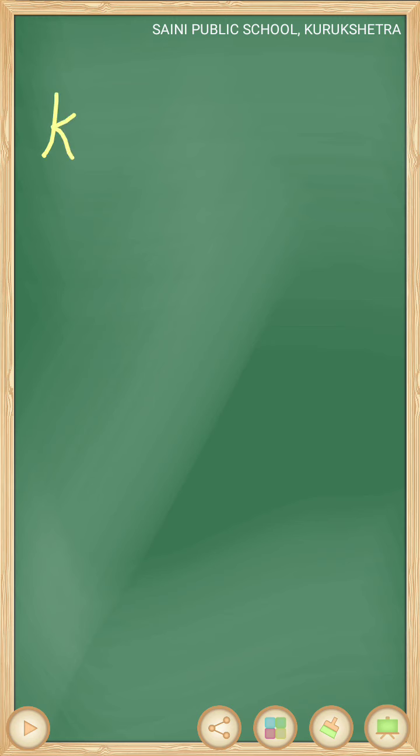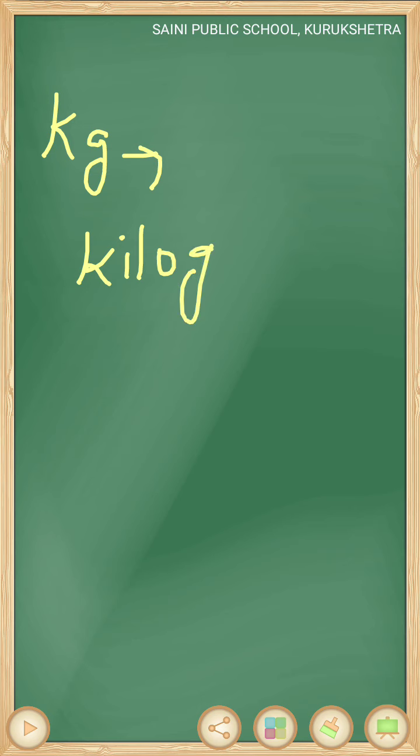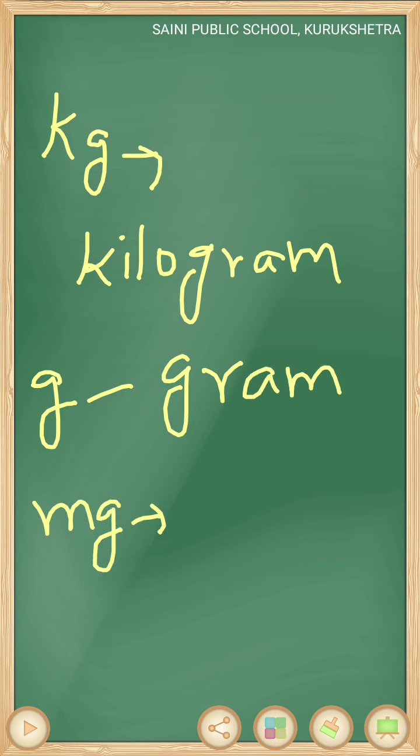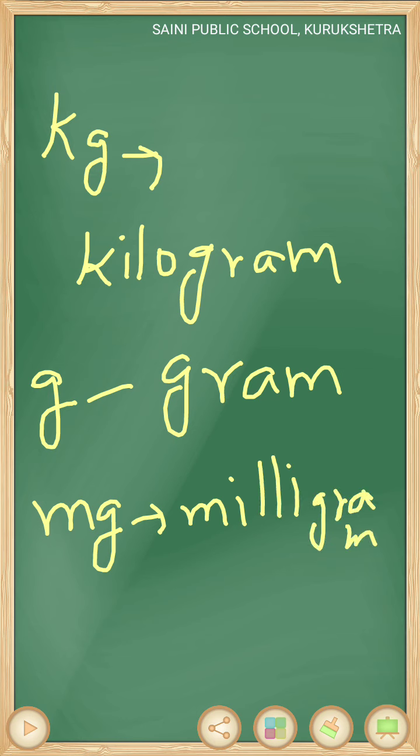Okay, so these are three standard units. I am repeating again. First of all, kilogram. Second one is gram, and third one is milligram. Okay, these are three standard units which are used for measuring weight.